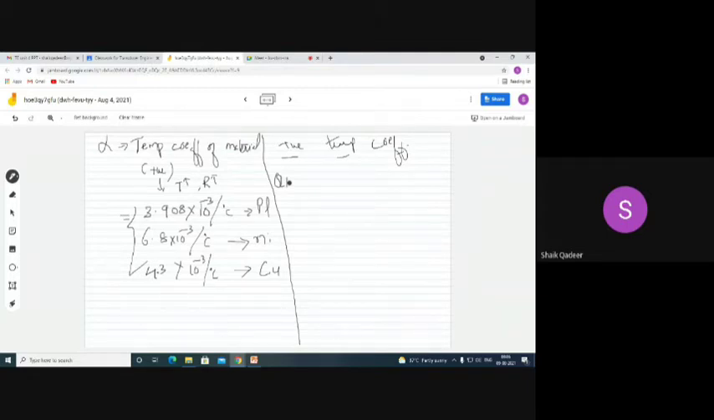A platinum thermometer has a resistance of 100 ohms at 25 degrees. Find A, its resistance at 65 degrees.